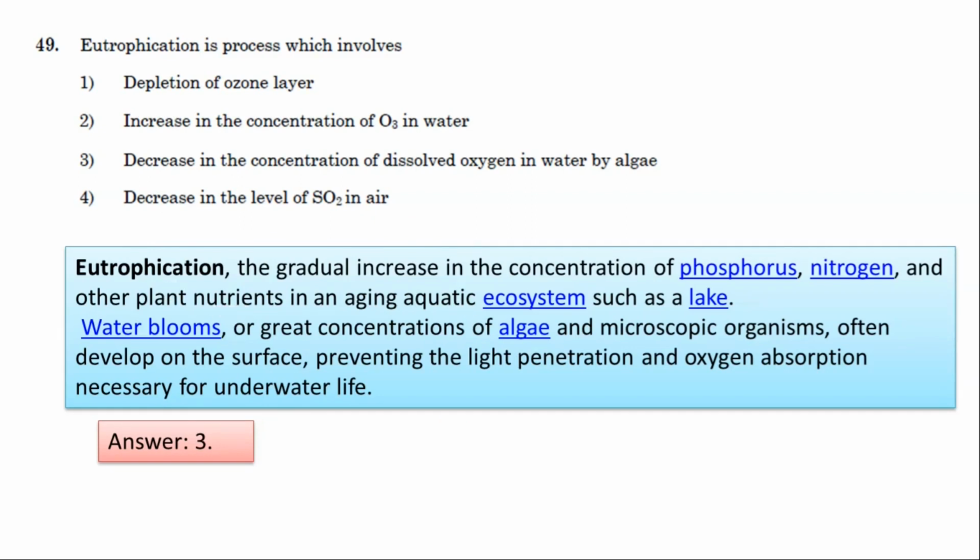Eutrophication is the gradual increase in the concentration of phosphorus, nitrogen and other plant nutrients in an aging aquatic ecosystem such as a lake. Water blooms or great concentrations of algae and microorganisms often develop on the surface, preventing light penetration and oxygen absorption. So option 3 is correct. It's a decrease in concentration of dissolved oxygen in water by algae.